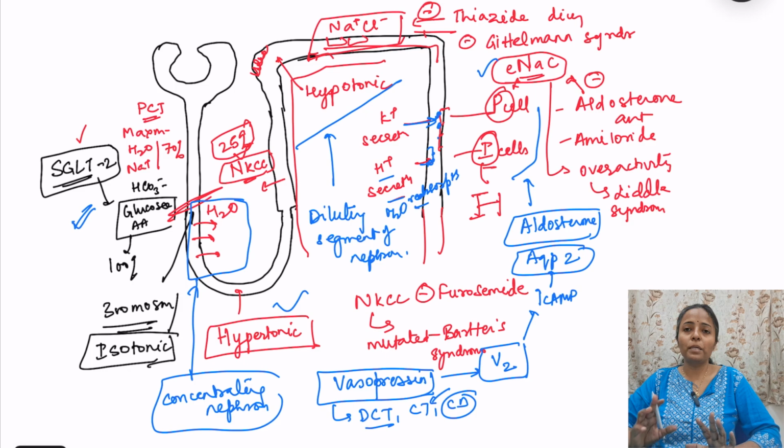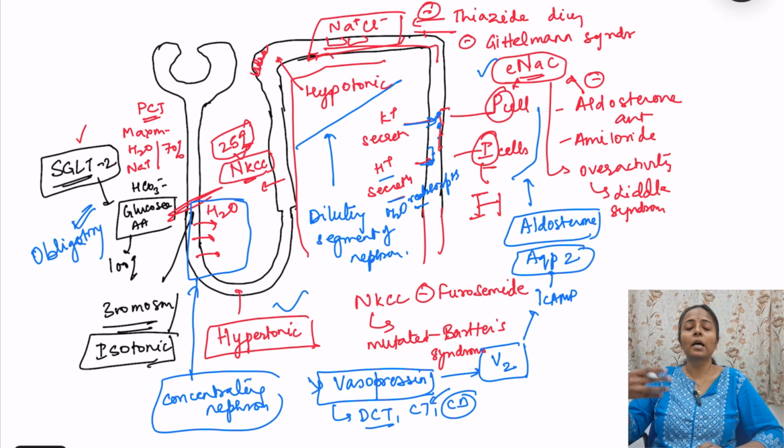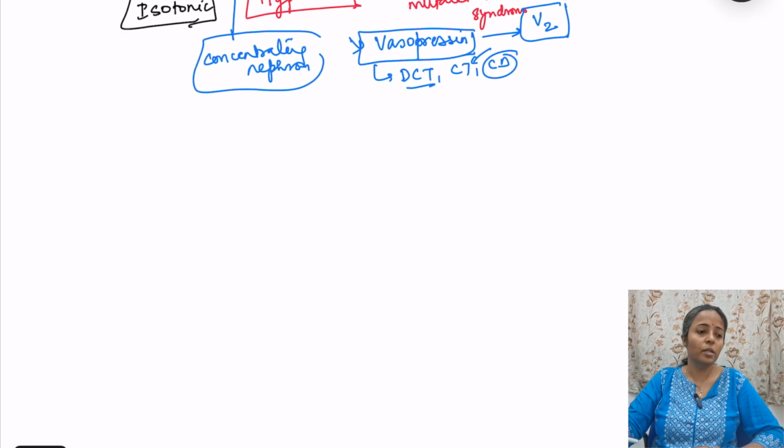So vasopressin is causing facultative water reabsorption. This here is known as obligatory water reabsorption. With vasopressin, if the body needs it, then there is increase in the water reabsorption, so that is known as facultative water reabsorption. Okay, so we discussed the various parts of the nephron, we discussed the diuretics also and some disorders also.